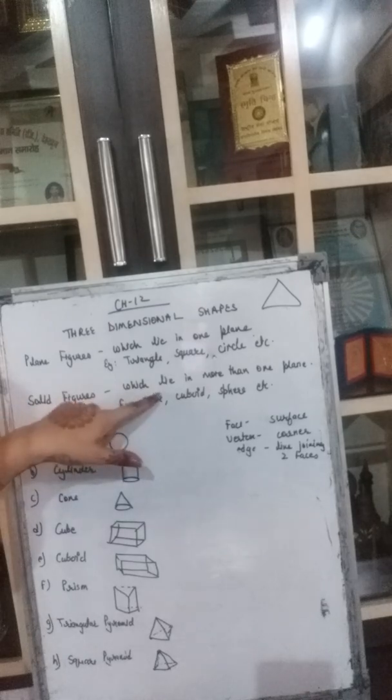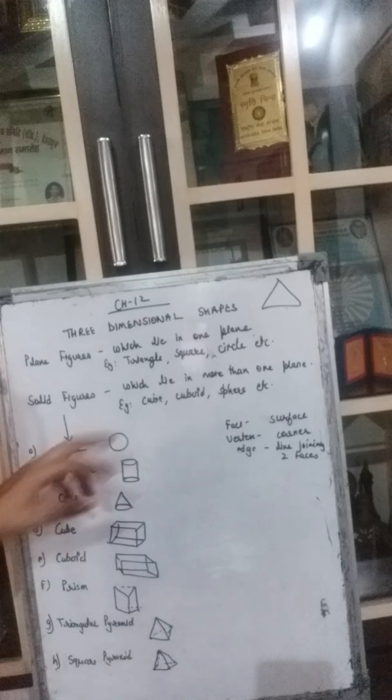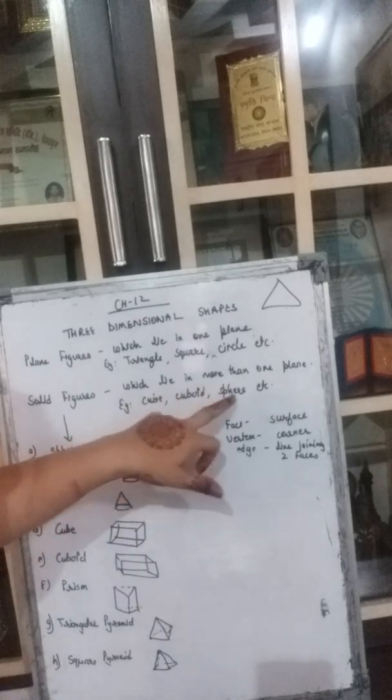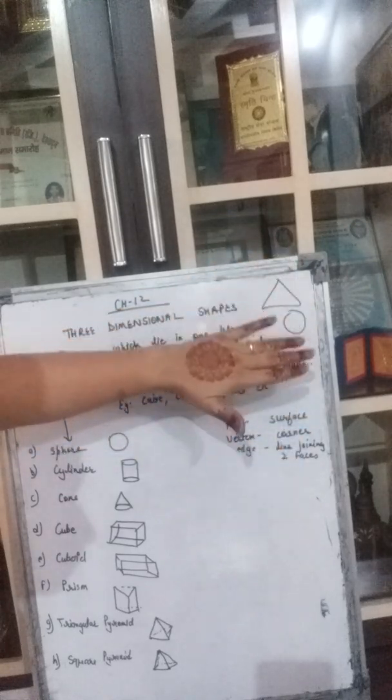Now, what are solid figures? Solid figures are those figures which lie in more than one plane. For example, the cube is there, the cuboid is there, sphere is there. Circle, if we draw a circle on a board or on a paper, it becomes a plane figure, because it is only on the flat, on one plane only.